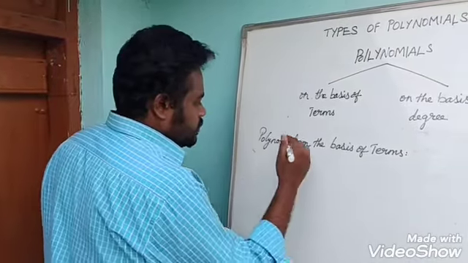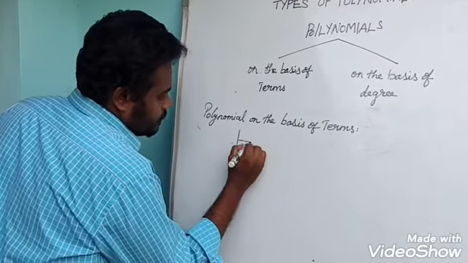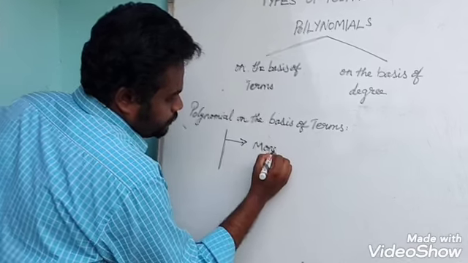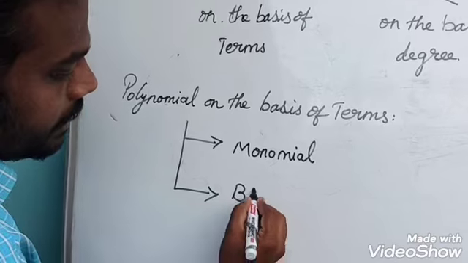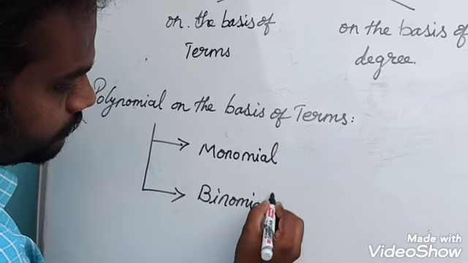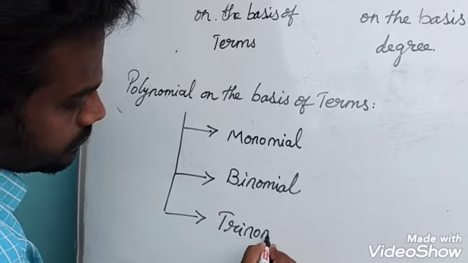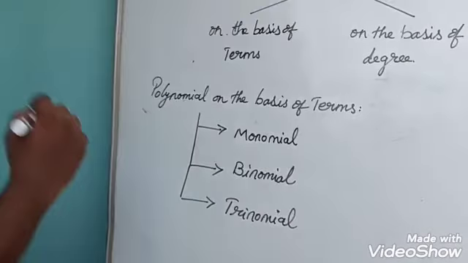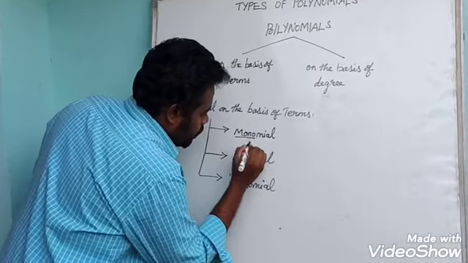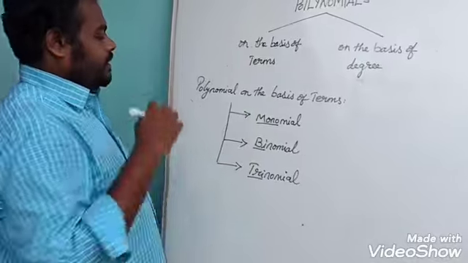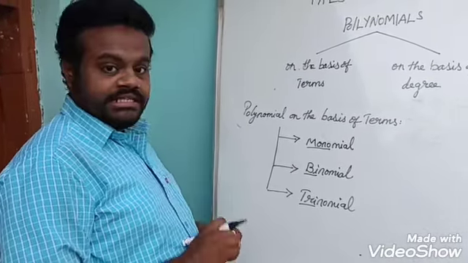So on the basis of terms, it is divided into three types. First one, monomial. Second one, binomial. And third one, trinomial. I just underline the words, you have to think mono, bi and tri. The meaning of mono is one, bi means two, tri means three.